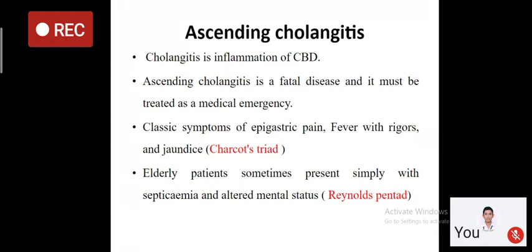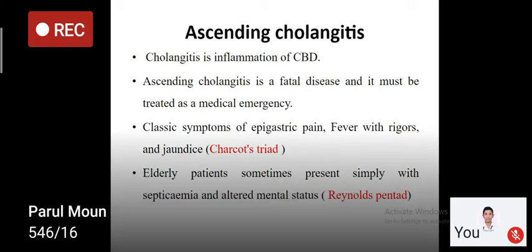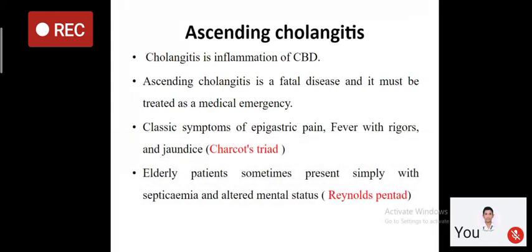So what is Charcot triad? It is present in ascending cholangitis and it includes symptoms of epigastric pain, fever with chills and rigors, and jaundice. These are the three classical symptoms of CBD stone and cholangitis.